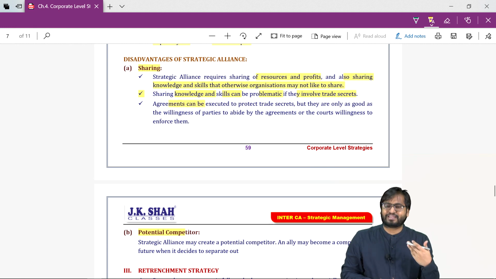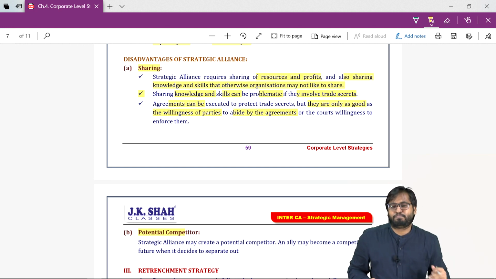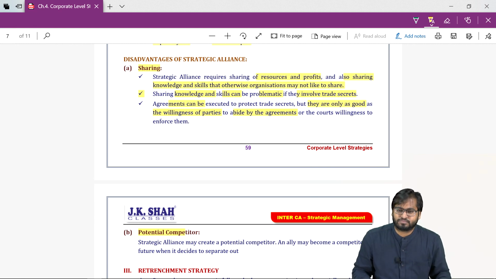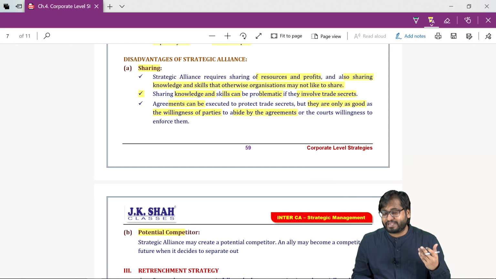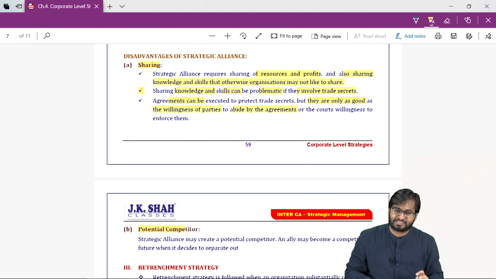You can enter into agreements, but they are only as good as the willingness of the parties to abide by the agreement. What if the counterparty, the alliance partner, does not abide by the law, does not follow the rule? It will take time, right? It will take time for the court to hear our matter. So by that time, they may take advantage of this situation. So it is a disadvantage for us. That is sharing.